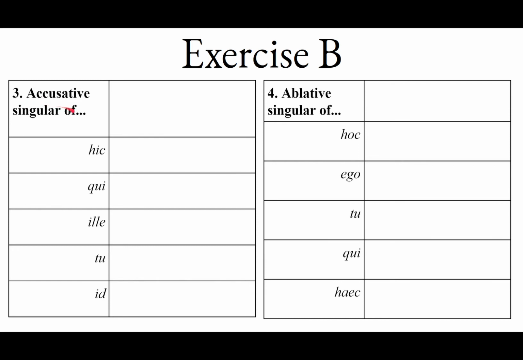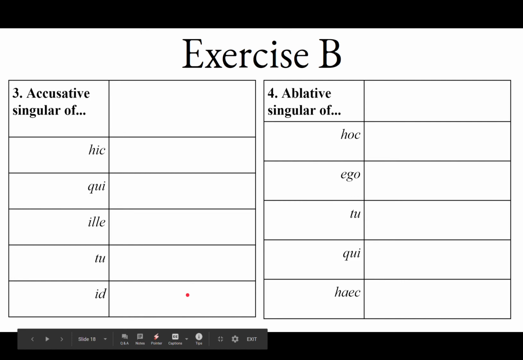So accusative singular of hic, masculine, is hunc. Of qui, that's going to be quem. Of ille, it's going to be illum. Of tu, it's going to be te. And of id, it's going to be id, because it's neuter.